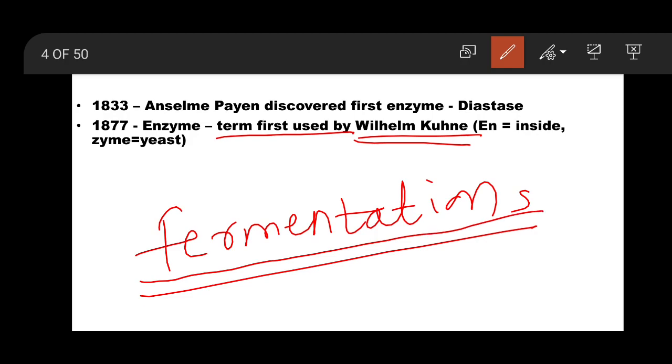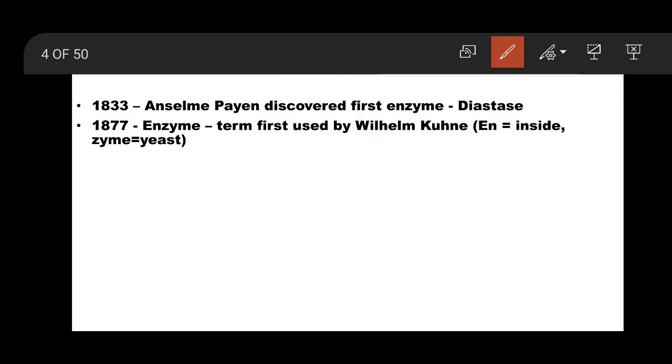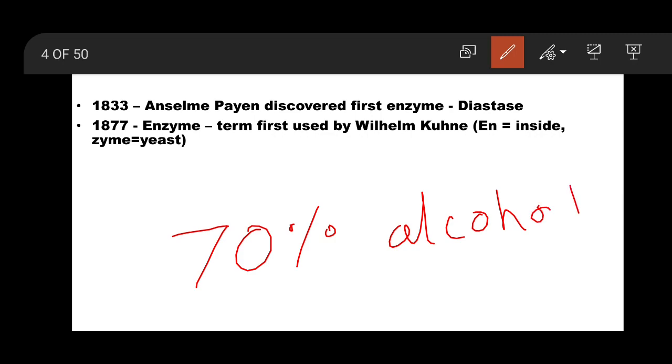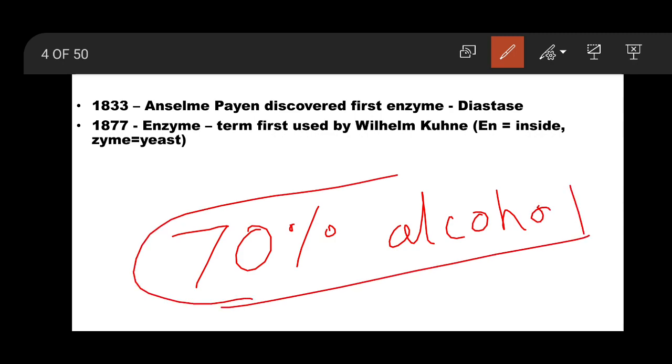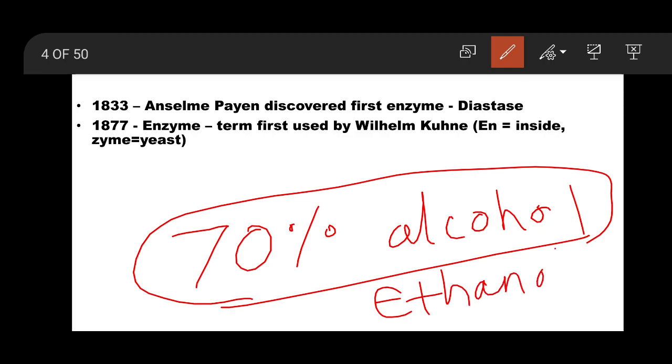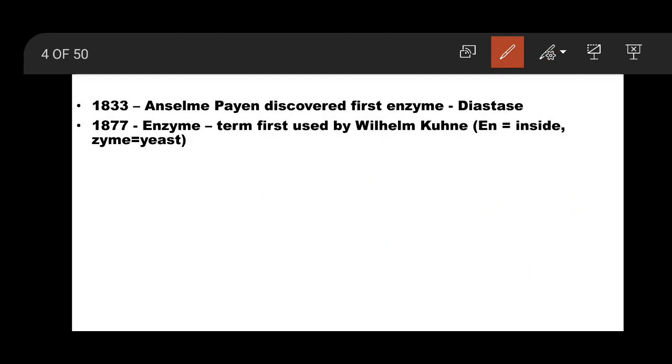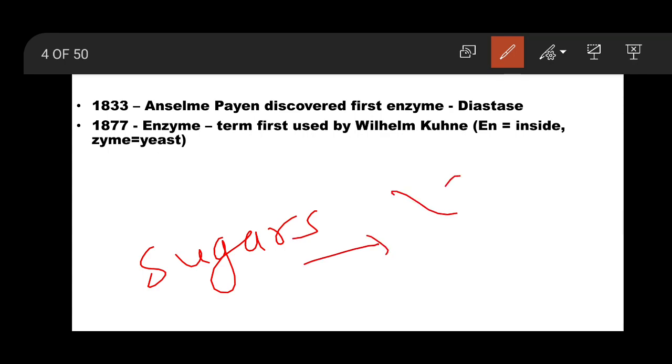These days you know the importance of sanitizer, which has approximately 70% alcohol. That alcohol, ethyl alcohol, whose IUPAC name is ethanol, is prepared by fermentation of sugars, molasses, by yeast, Saccharomyces cerevisiae.